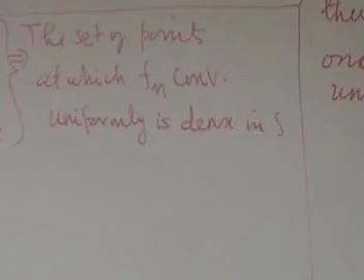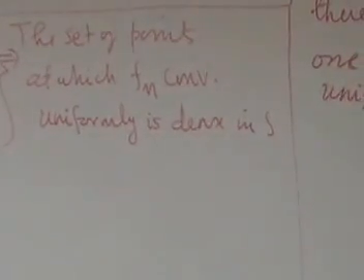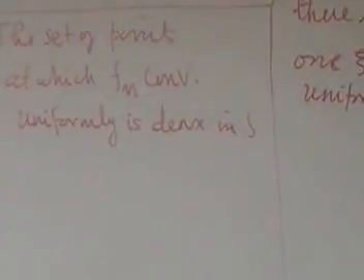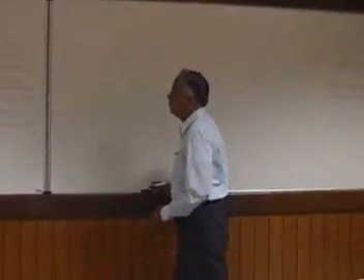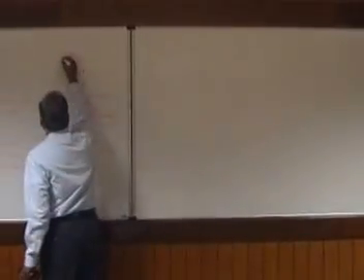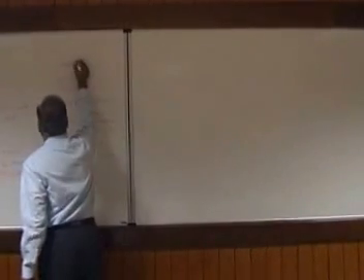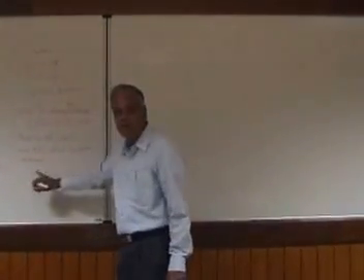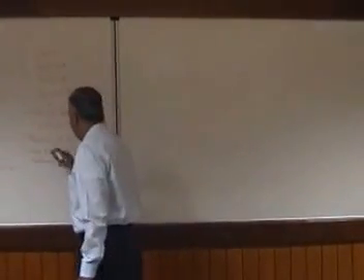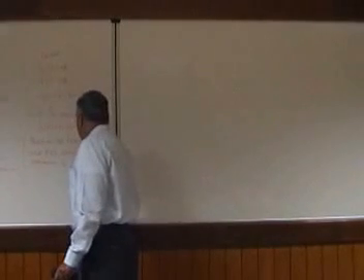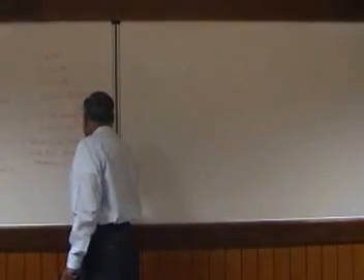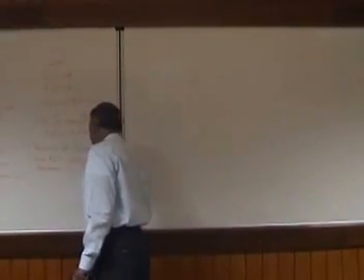And therefore, what is a consequence of this theorem? Now, put the additional hypothesis that Fn's are also continuous. Suppose Fn's are continuous, then if Fn converges uniformly at any point, F must be continuous at that point.